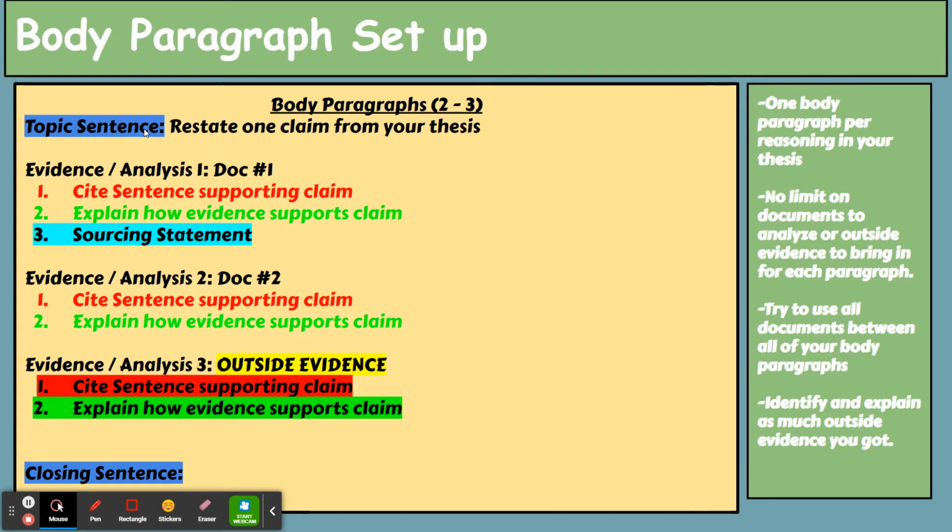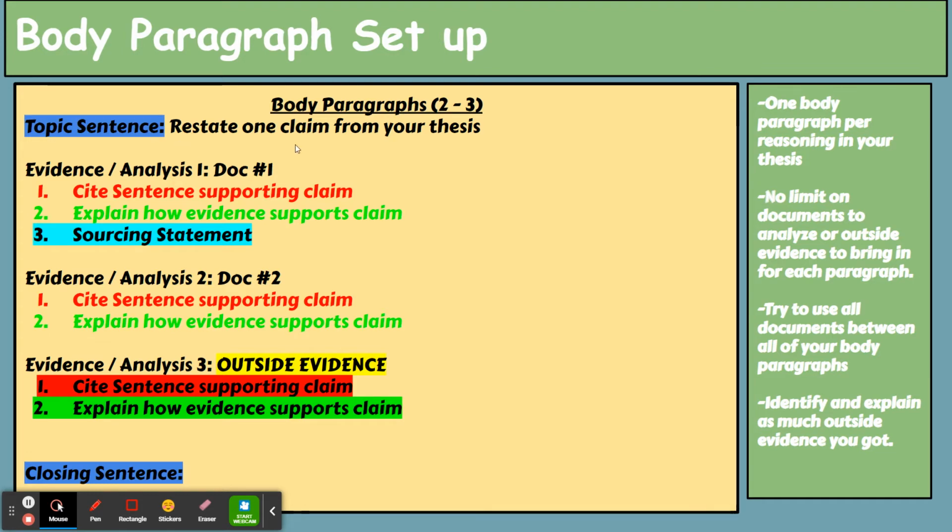So, for example, if someone said one impact on the diffusion of Islam in the sub-Saharan region was the exchange of goods, that's the only one they're focusing on in that paragraph. But in their thesis, they could have said exchange of goods. They could have said decentralized powers. They could have said a number of different reasonings. But again, the body paragraph is only focusing on one of those. So restate your thesis with just that one line of reasoning in your topic sentence for your body paragraph. That is considered your answer, the A part of your ACE for that whole body paragraph.